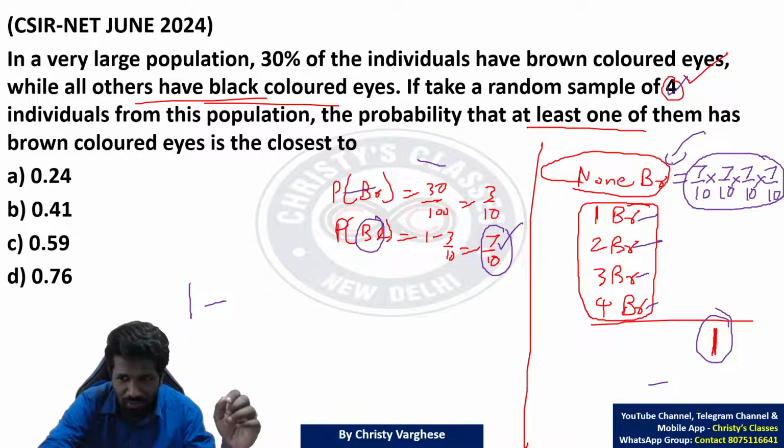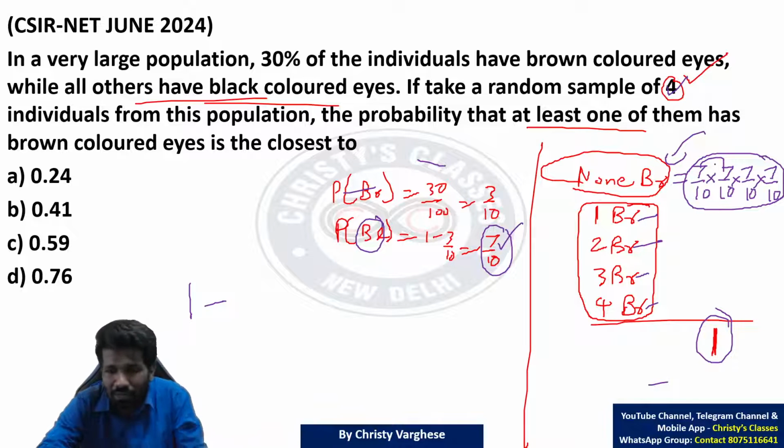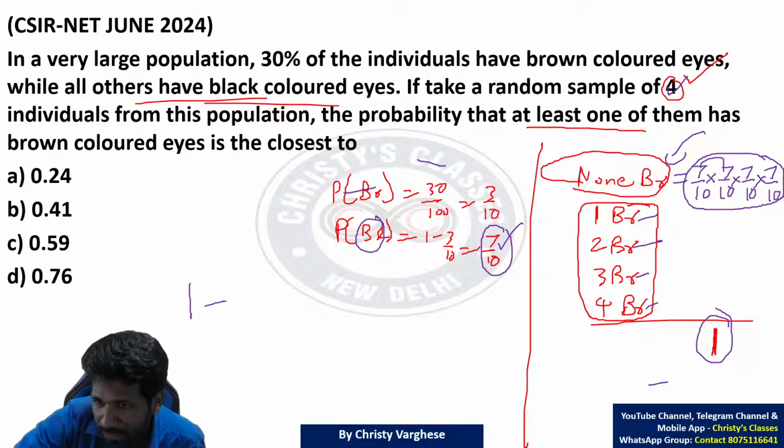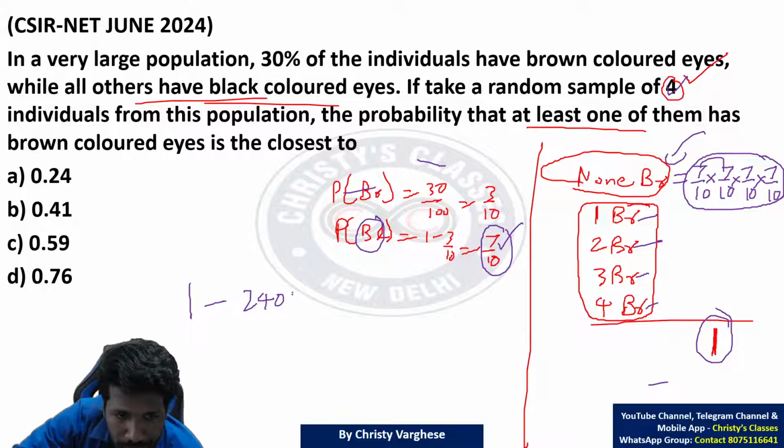But I will suggest you, if you know some speed maths, it would have been even better. Because 7 into 7 into 7 into 7 in the numerator, na? 7 into 7, 49. 7 into 7, 49. So 49 into 49 means 49 square. Yeah, there is a speed math technique or Vedic math trick to find 49 square faster, so that we will discuss in another class. If you know that speed math, it is super easy to find any square, not only 49, any square can be done super fast. Anyway, that will be 2401, 49 square.